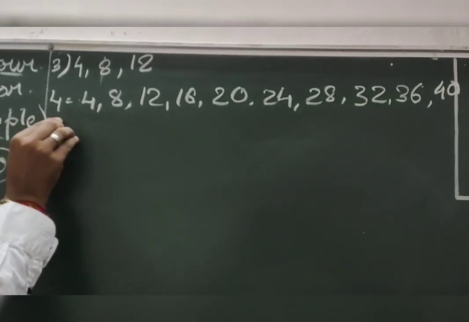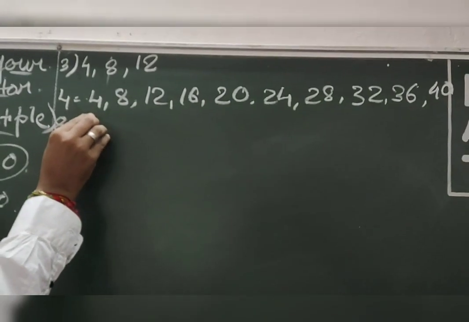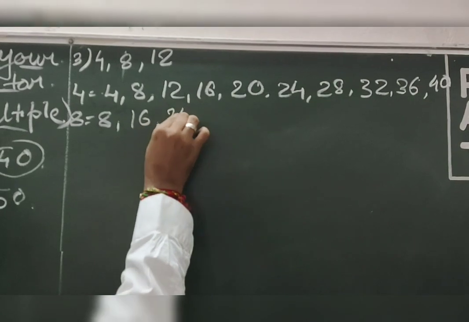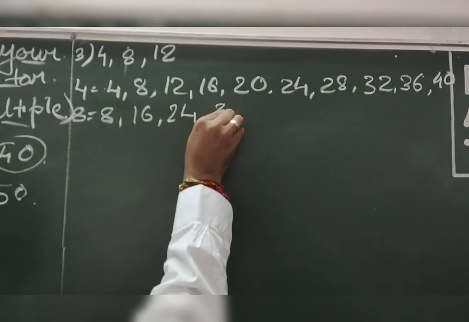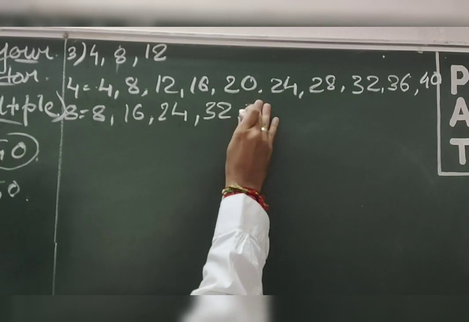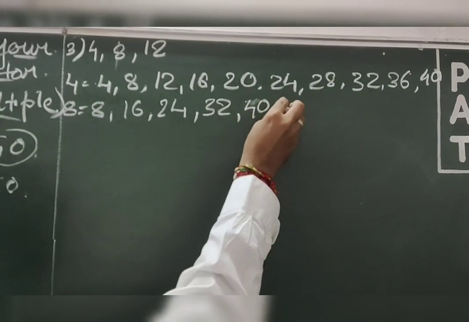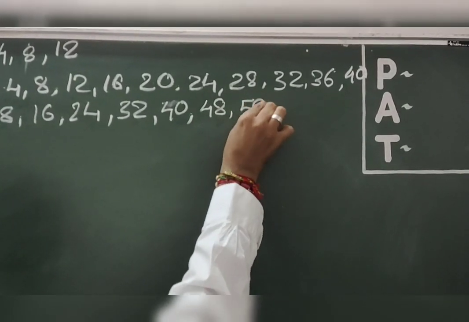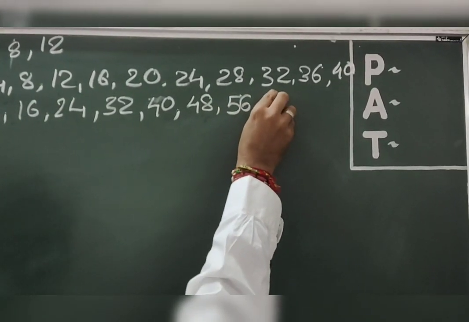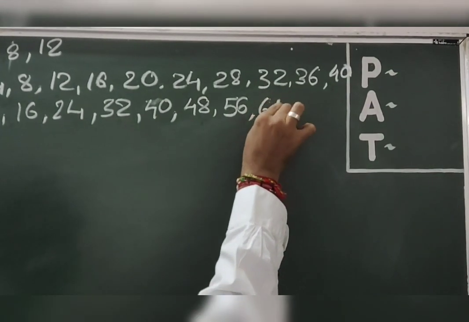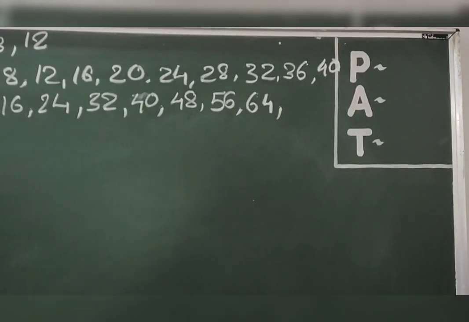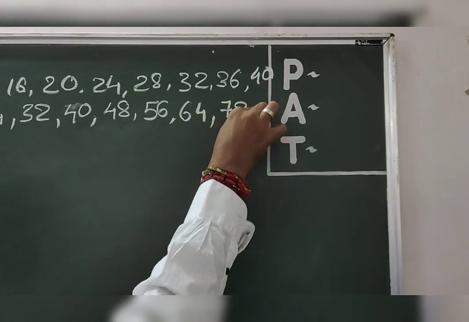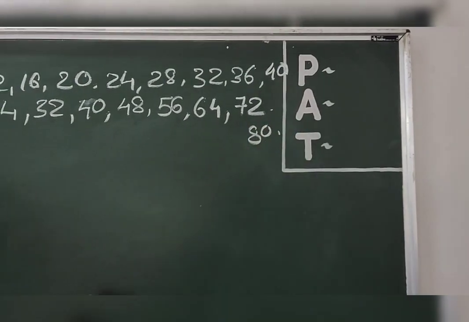Now multiples of 8. 8 ones are 8, 8 twos are 16, 8 threes are 24, 8 fours are 32, 8 fives are 40, 8 sixes are 48, 8 sevens are 56, 8 eights are how much? 8 eights are 64, and 8 nines are 72. 8 tens are 80.